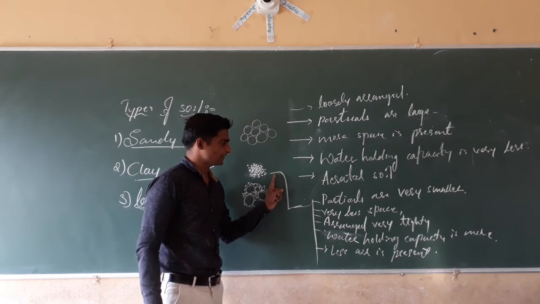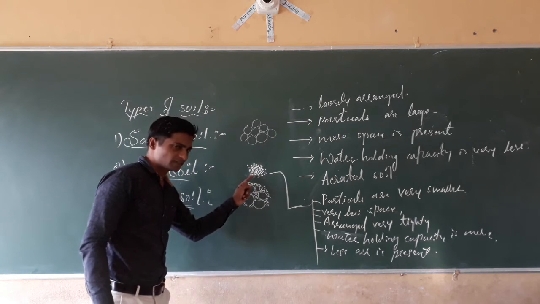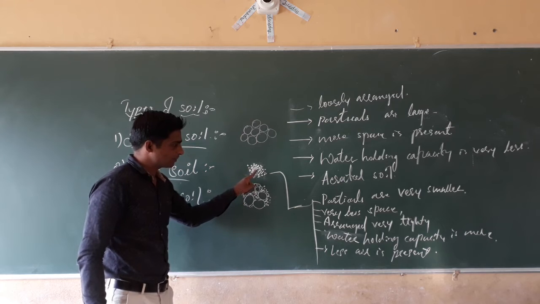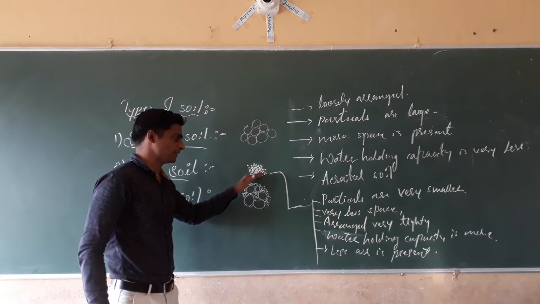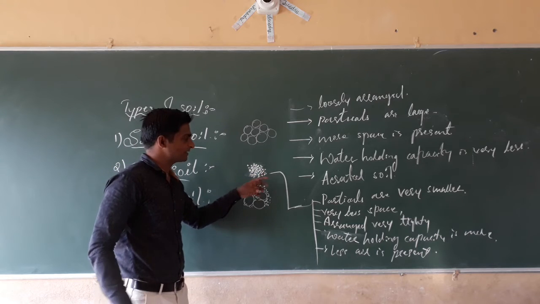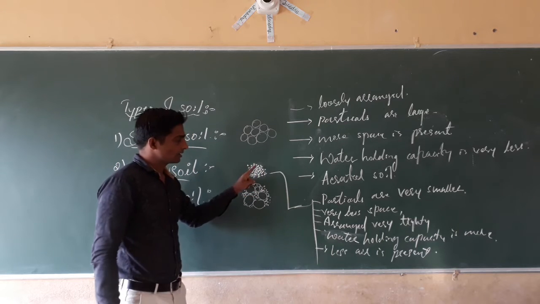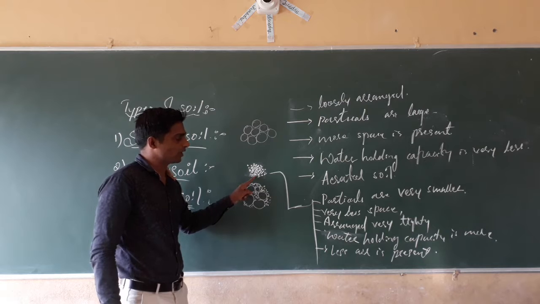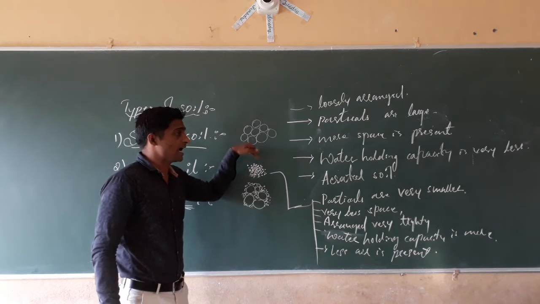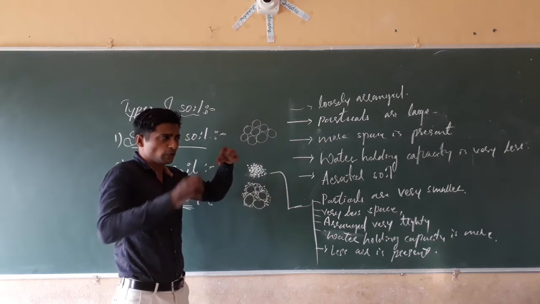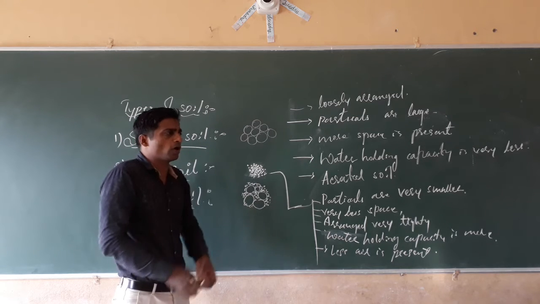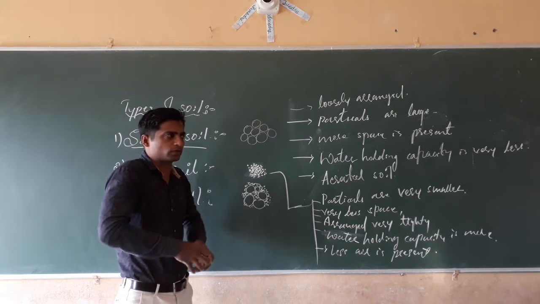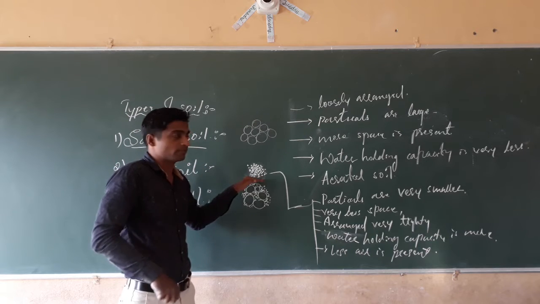The properties of clay soil. Particles are very small, so there is very less space. The arrangement is very tight, so there is no air gap between the soil particles. When we add water to the soil, due to the very tight arrangement, it will not allow the water to percolate out. They hold the water for a long time.